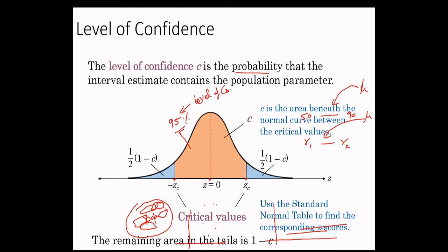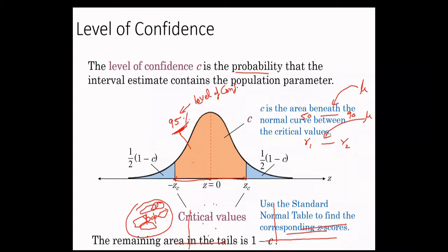To achieve this level of confidence, what range should we take?